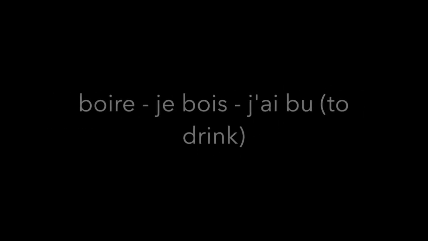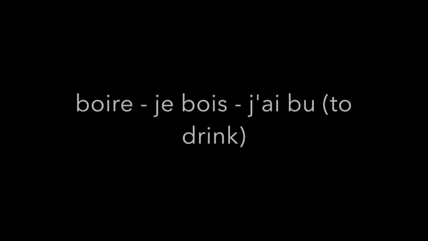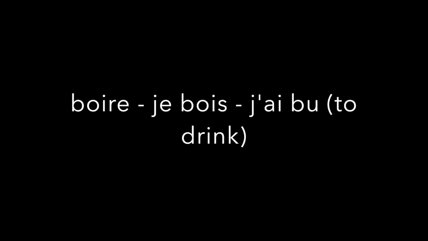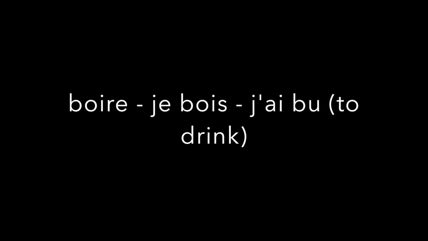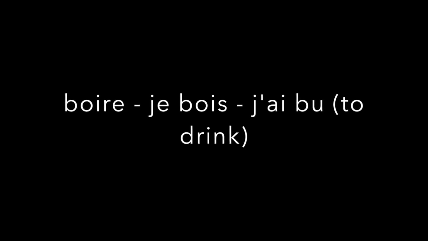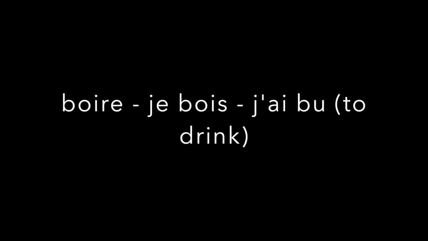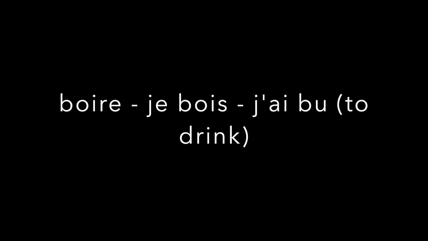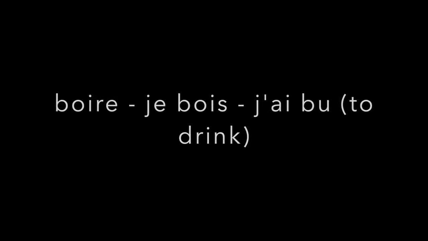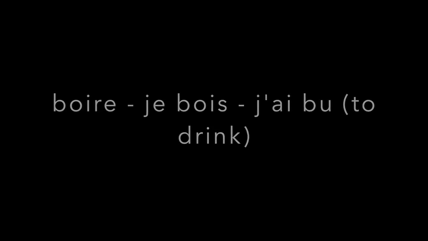So finally, we need to just know that there's some verbs which do take the irregular form. Now there is no way of knowing this, you just have to learn them, and unfortunately I can't go through every single one today because it would take me forever. However, there are a few that I will go through, and the first one is boire, which means to drink. You may think it's an re verb, however this actually goes to bu, which means it's j'ai bu.